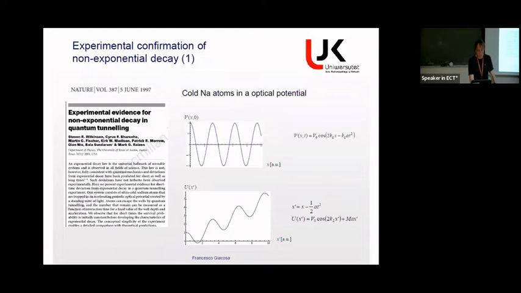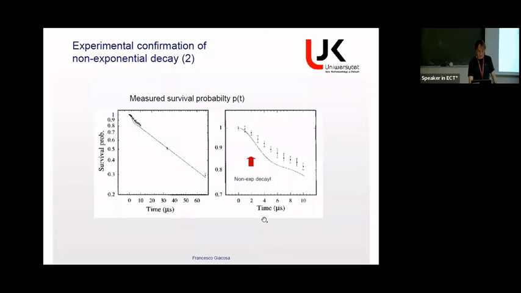One, for the short time, concerns sodium atoms in an optical potential, which is accelerated. So basically, you can imagine having a sodium atom here that then can tunnel out in this direction. And this is the decay law that has been measured. One can see that it is non-exponential at short time. This is an approximate solution of the Schrödinger equation for the tunneling. It is not exact because of the approximation. By solving the Schrödinger equation by brute force, one can really go onto the data.